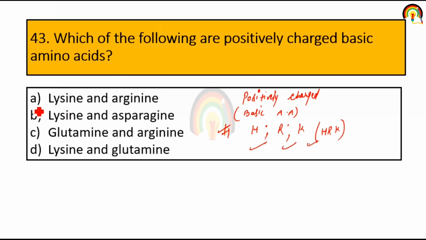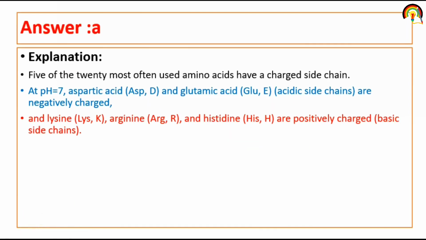So it's lysine and arginine, the first one. Five of the 20 most often used amino acids have a charged side chain. Positively charged side chains, or basic amino acids, are HRK: histidine, arginine and lysine.